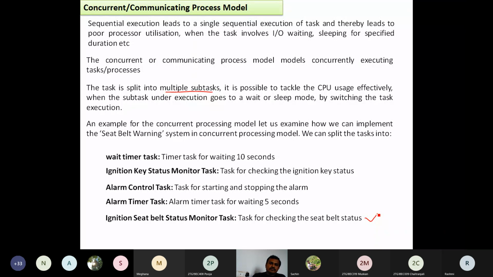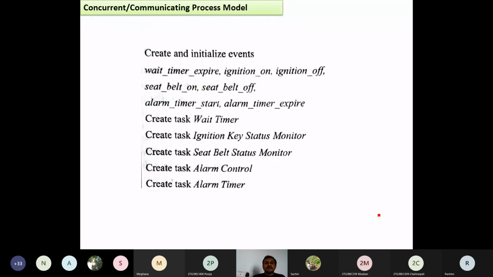Then how to relate these subtasks? How does one task depend on another task? Here we create and initialize the events.